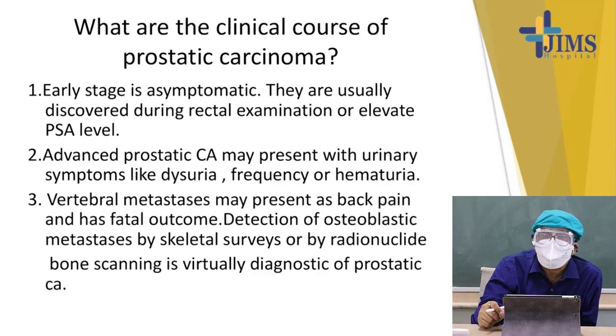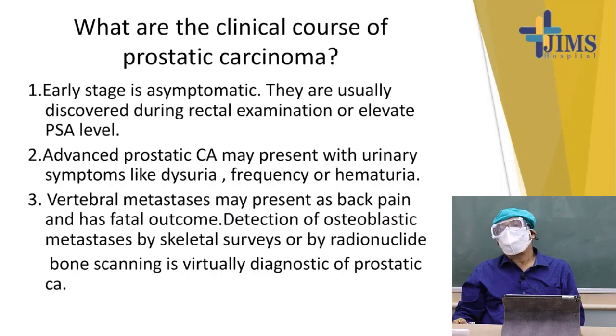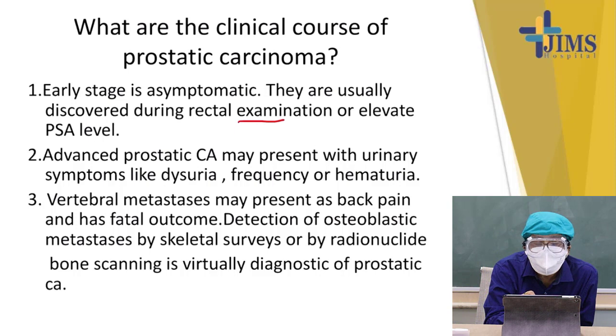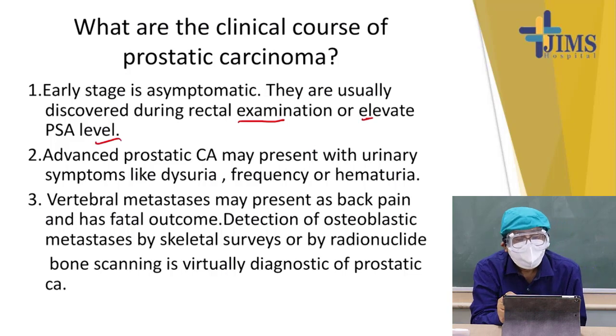What is the clinical course of prostatic carcinoma? The early stage of prostatic carcinoma is asymptomatic. At that stage, it is diagnosed either by rectal examination or by PSA examination. Early stage is asymptomatic; they are usually discovered during rectal examination or by an elevated PSA level. Advanced cases present with dysuria, hematuria, or frequency of urination.